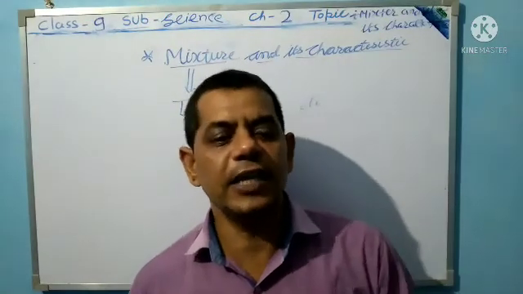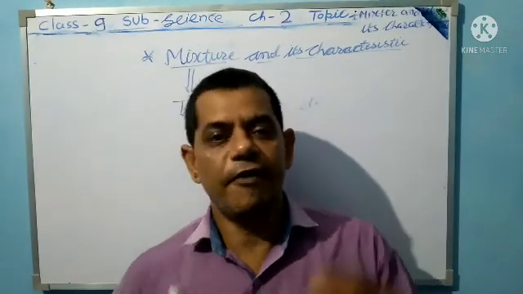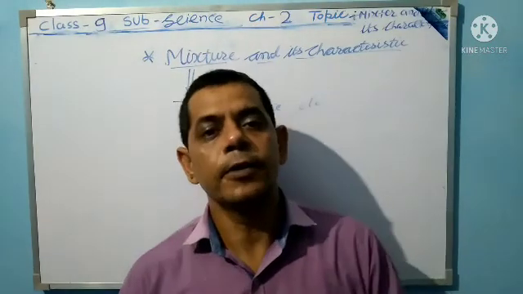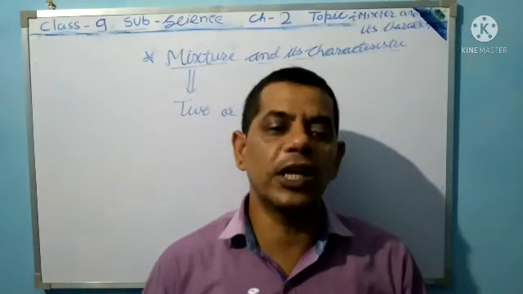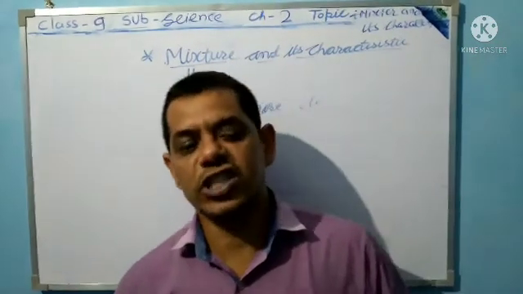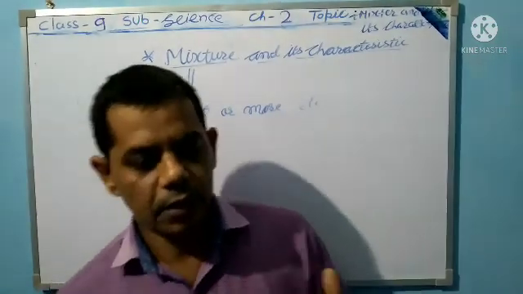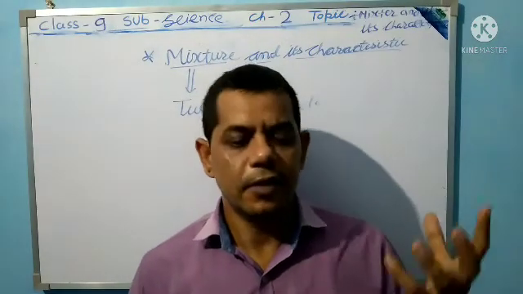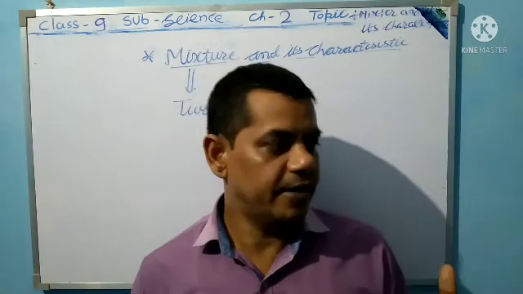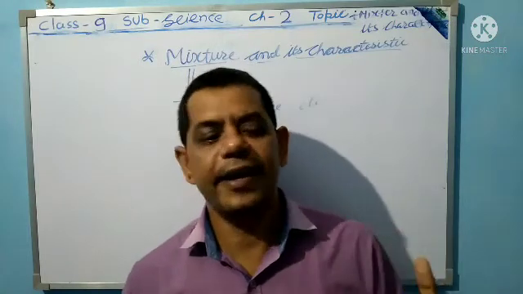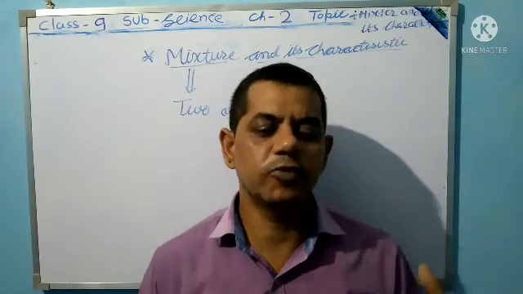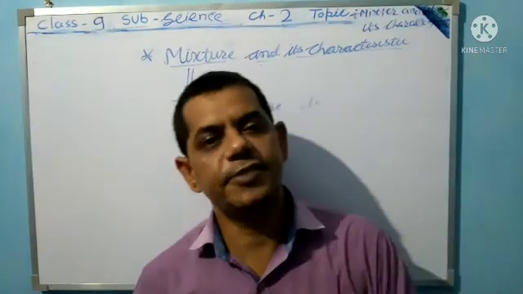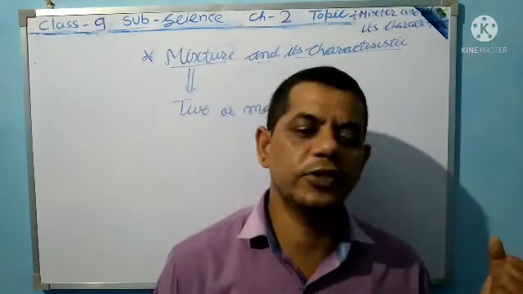Another is heterogeneous mixture, when different types of elements and different types of compounds are combined together. That is said to be a heterogeneous mixture. For example, soil, sand, sulfur, iron is a heterogeneous mixture. Soil and sand combined together, soil is different, sand is different, so that is heterogeneous.